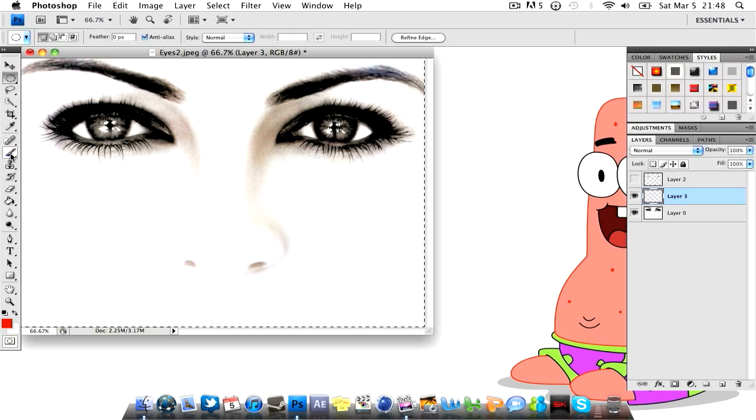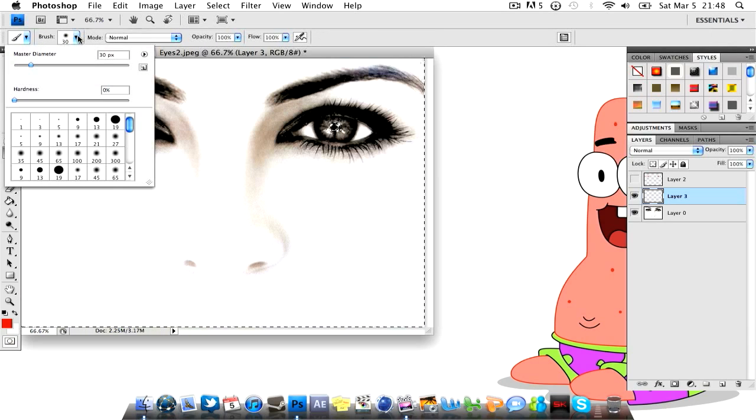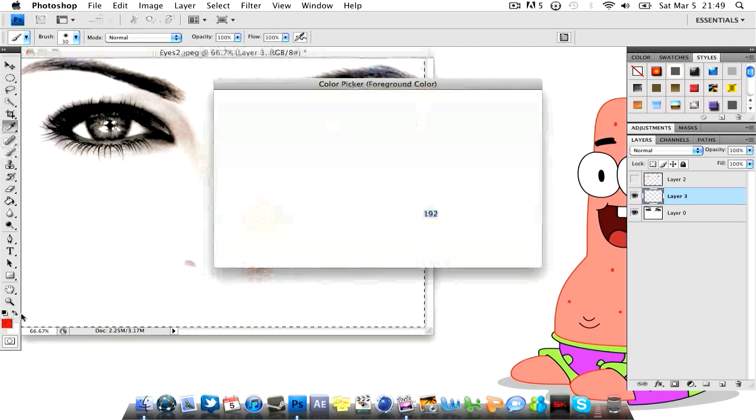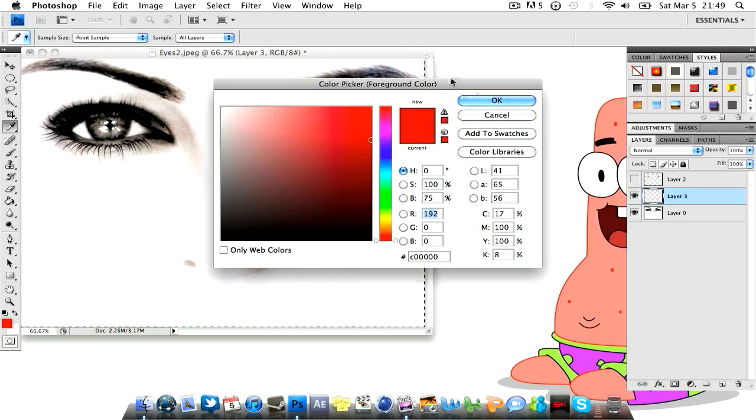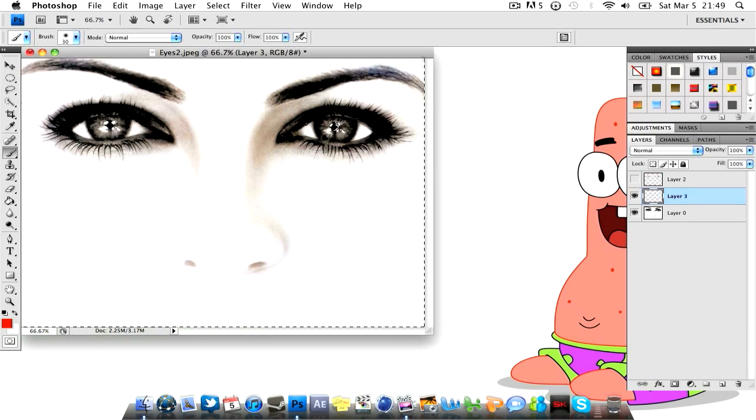Now that we have this done, we're going to go into the brush panel. We're going to change the diameter to maybe 25 to 50, depending on the photograph. For this, I'm using size 30 pixels, the hardness on 0, and I'm just using one of the standard soft round brushes, one of the basics that come with Photoshop. And now I'm just going to pick a color. I'm picking a nice bold red. Pick it to anything you want the eyes to be like, but I'll just let you know now that if you pick a wrong color, you can just change the color later. You don't actually have to redo any of this, so the color doesn't matter right now.